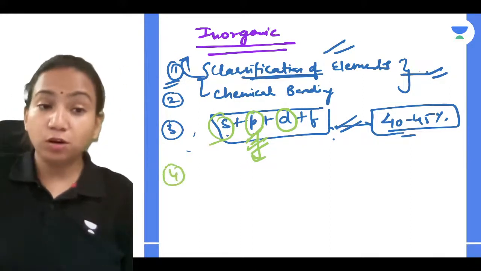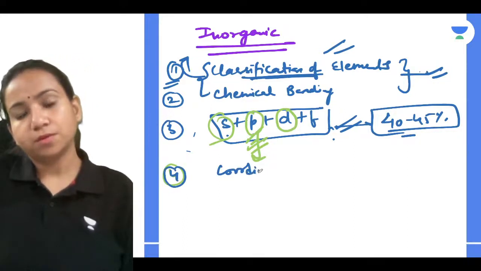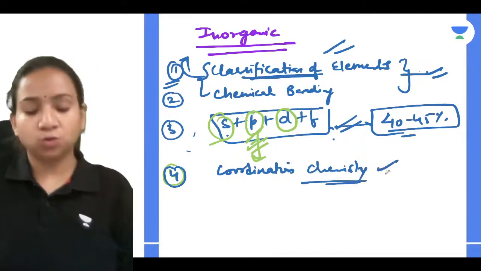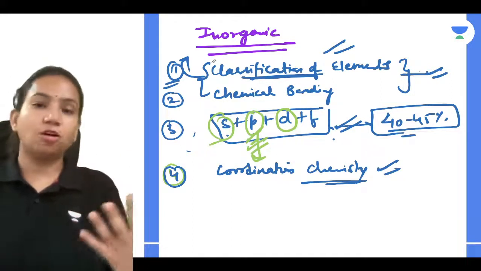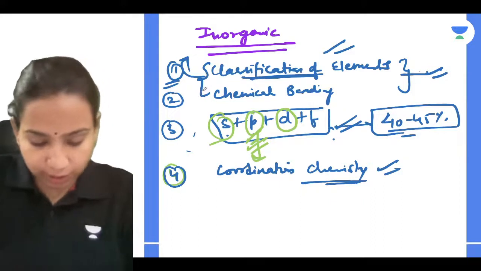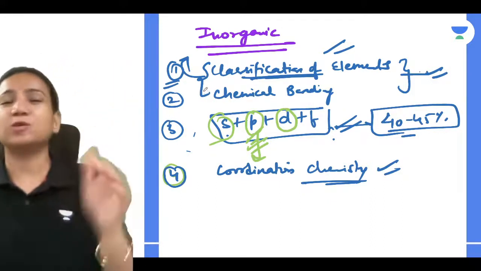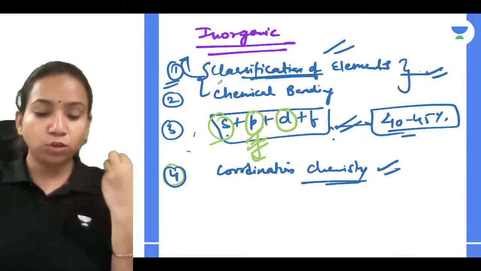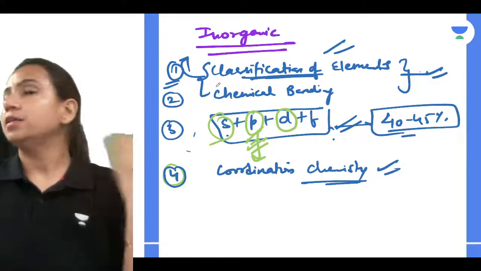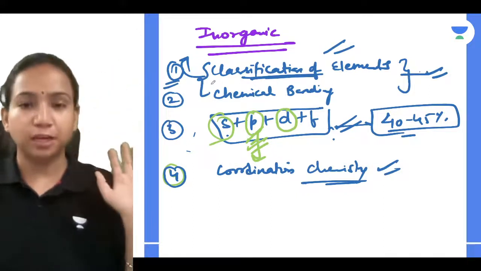Other than that, you have to learn coordination chemistry, very important. Whenever we learn it, you can learn with us and understand this. So for inorganic, it's very simple. You have to make sure how many times you're going to revise, because there are no numericals here. It's more of a theoretical part, and there are no such exceptions as such. If you are able to understand the concept, you will be able to answer everything.